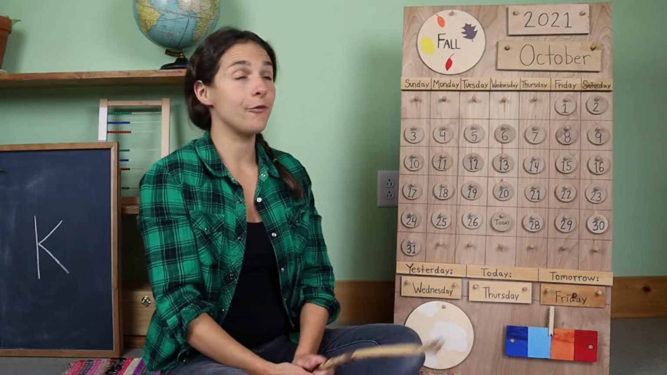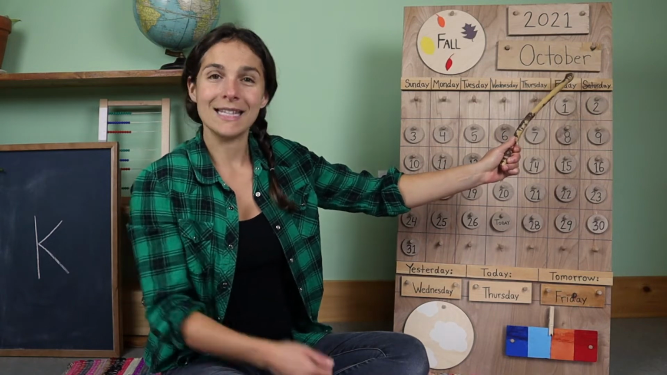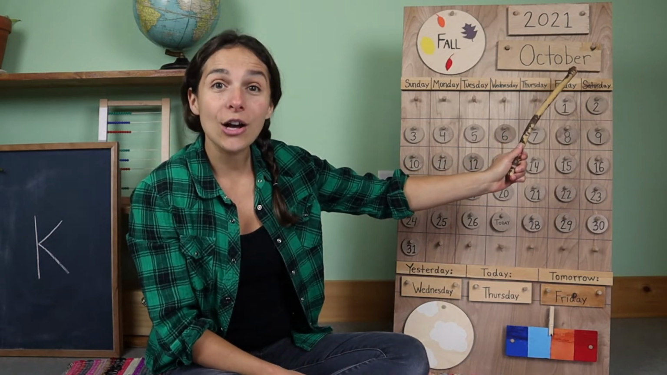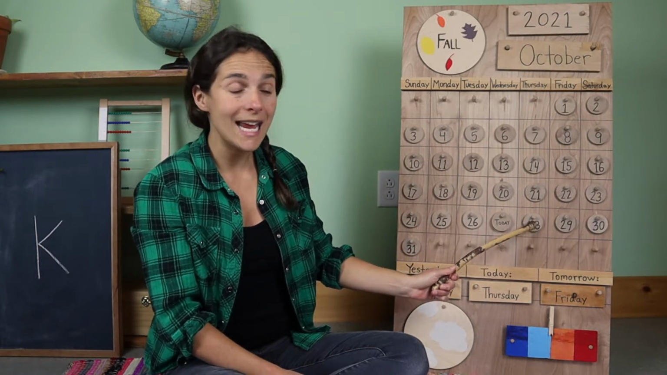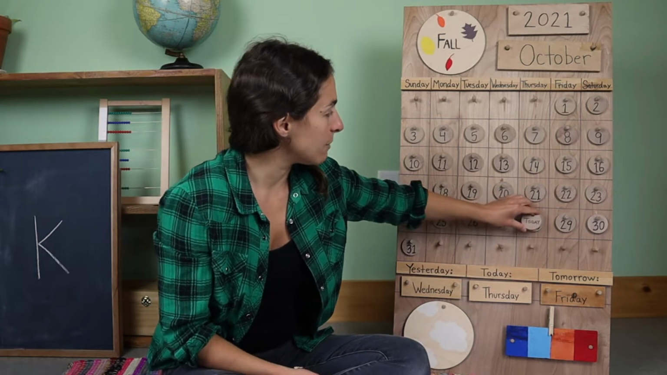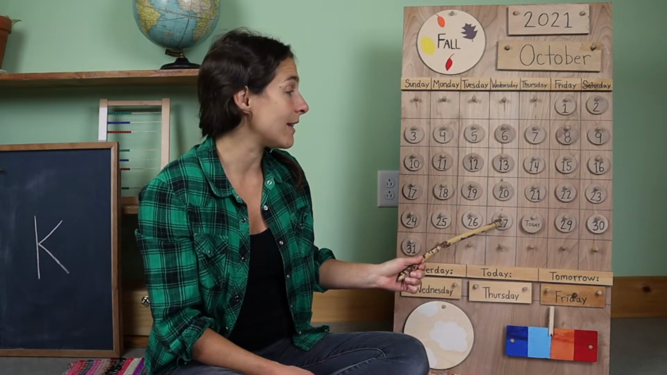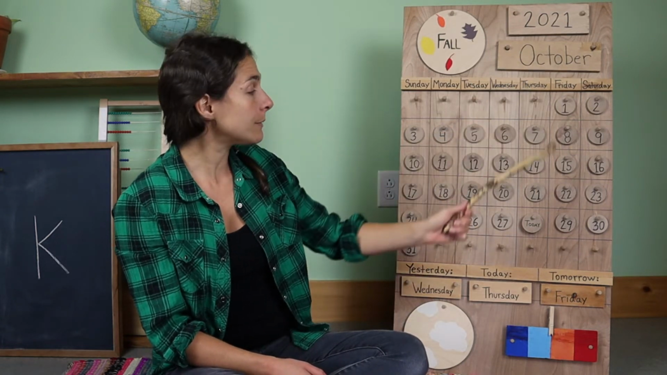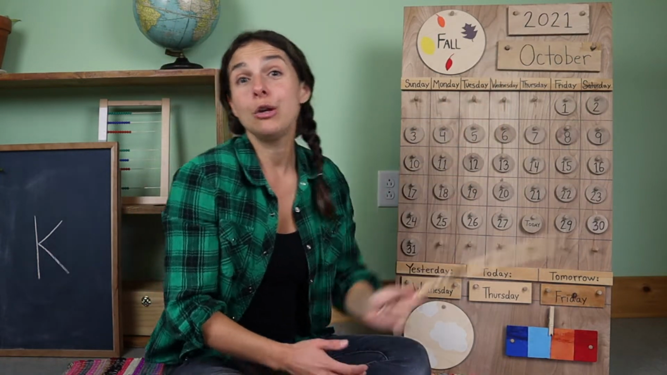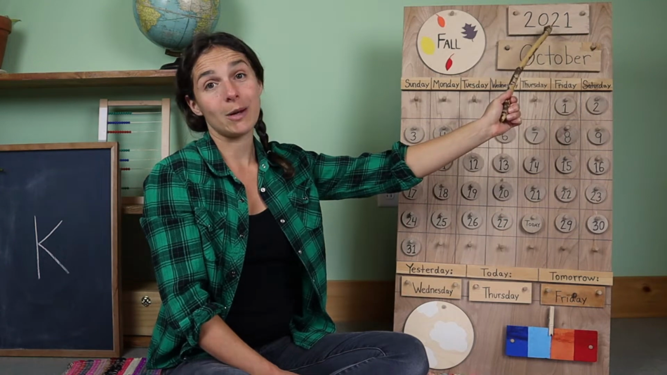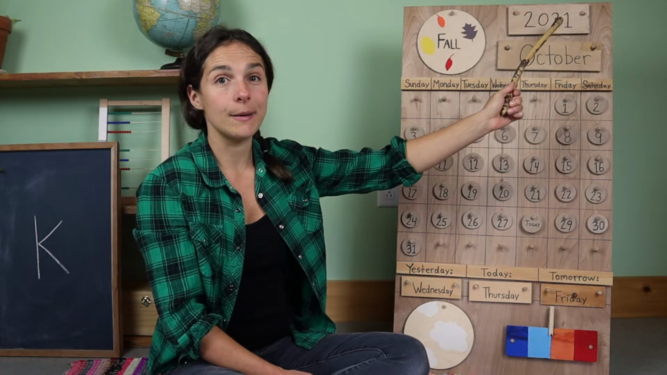Let's go over the date first. Right up at the top, we have the month. What month is it? October. Today is October 28th. Let's move the chip over from yesterday. Yesterday was October 27th. Today is October 28th, and up at the top we have the year. You can say that the year is twenty twenty-one, but you can also say that the year is two thousand twenty-one.